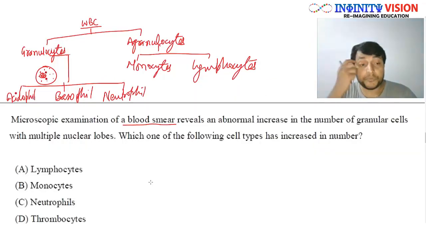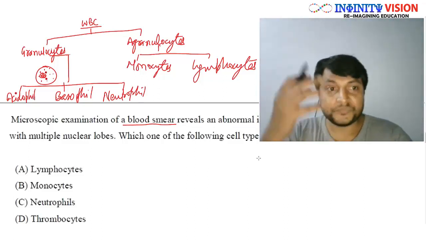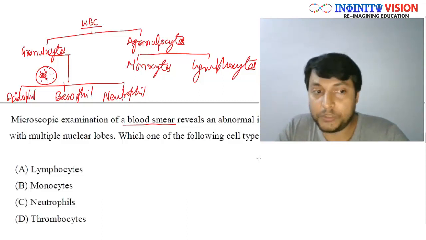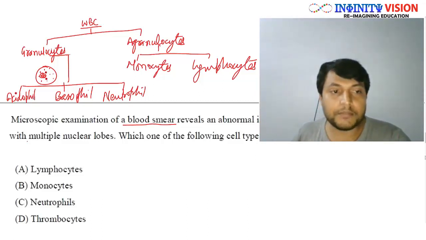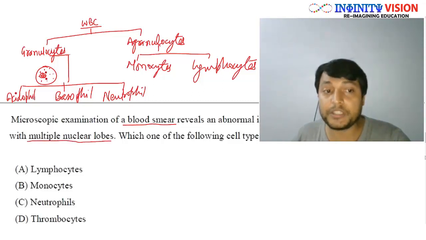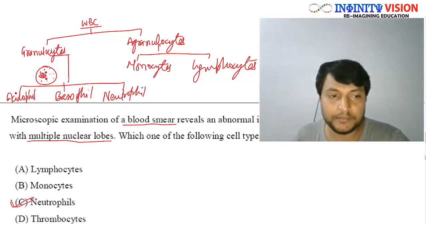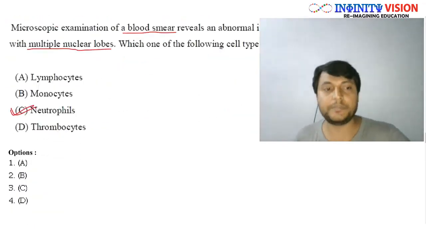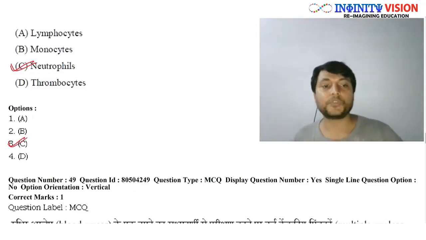Great. So now you have seen the structure of all these different types of granulocytes, right? So the question says the number has increased of a cell which has granular cytoplasm with multiple nuclear lobes. So what would it be? Neutrophil, right? So answer will be neutrophil. Answer is third, C. Great.